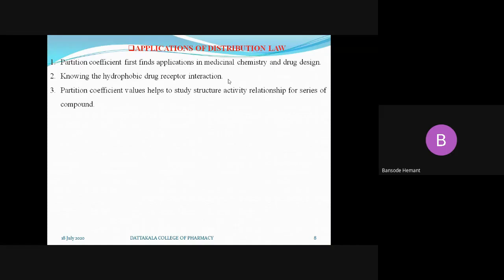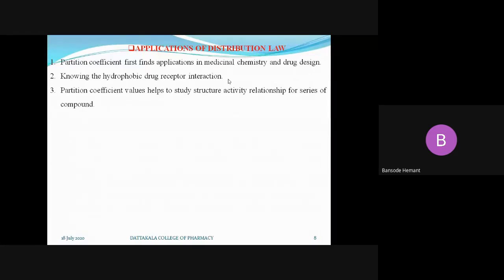If the position changes, the functional group changes, the attachment changes, or the substituent changes, then the structure of the compound changes, and the biological activity or properties of that compound change. That relation between the structure and its activity is known as the structural activity relationship.